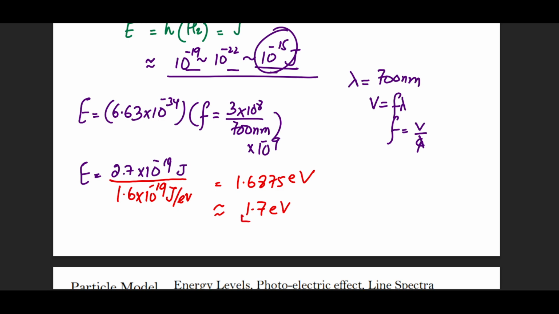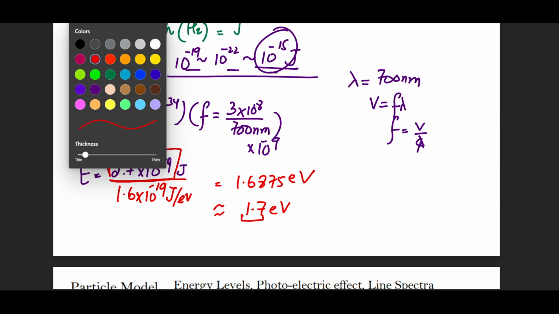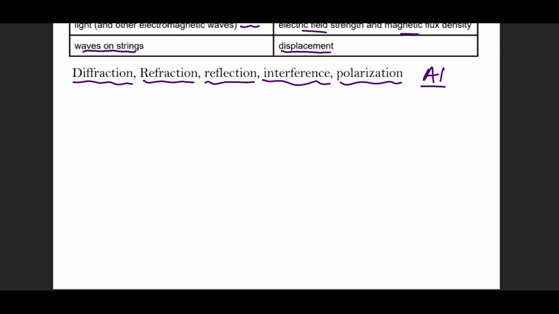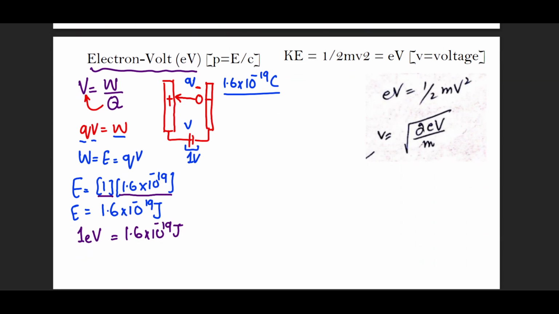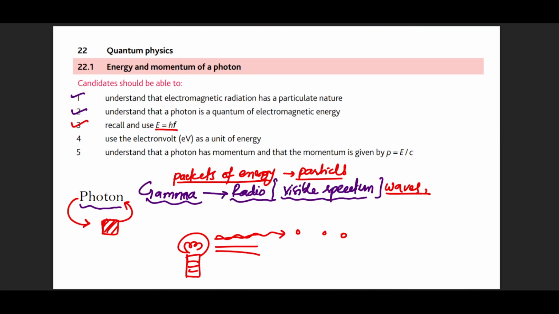So now dealing with this number, which is 1.7, is much easier in comparison to dealing with this large number in terms of small decimal places. That's all we have done with electron volt. This is the only purpose of this concept. The next thing is, okay, so let's go back to the syllabus and take this off. So we understand what an electron volt is and what the purpose of this equation is.